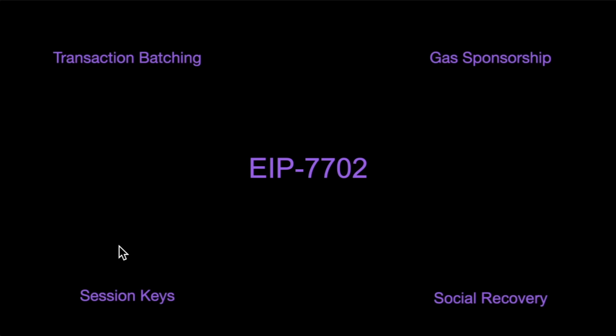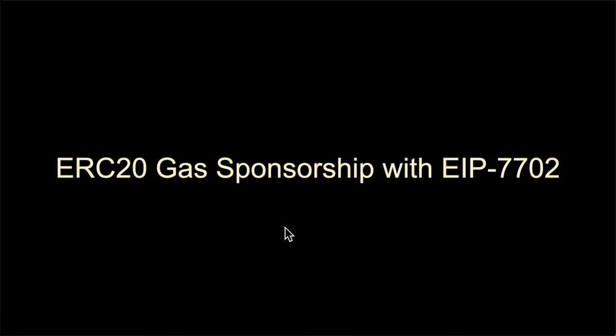Users can set up recovery mechanisms using trusted contacts, hardware devices, or service providers. Lose your keys? No problem. You can have a smart contract functionality recover your key or recover your assets. So the possibilities are endless. Whatever you can do with smart contracts or with a single smart contract function, you would be able to do with EIP-7702 by delegating that smart contract's functionality to your own EOA address for a particular transaction. So now let's understand the use case of gas sponsorship by seeing ERC20 gas sponsorship with EIP-7702 on the Berachain blockchain.